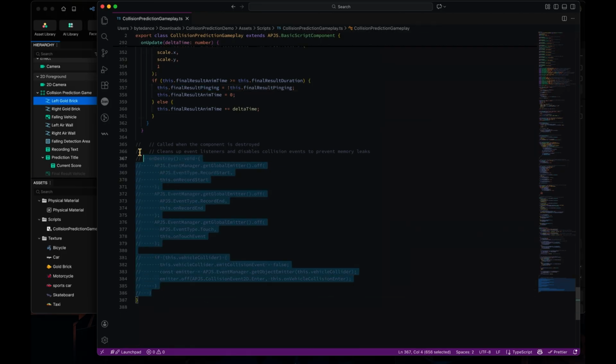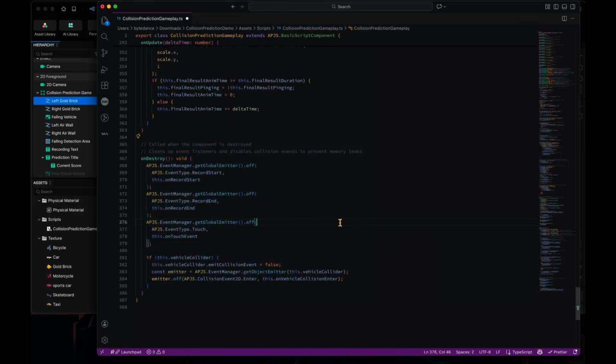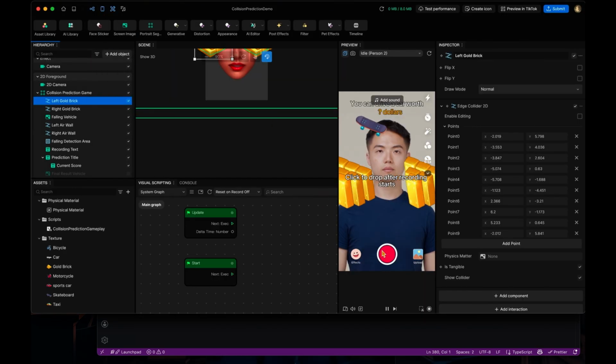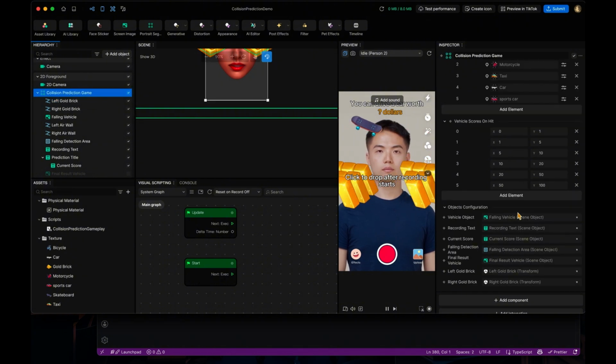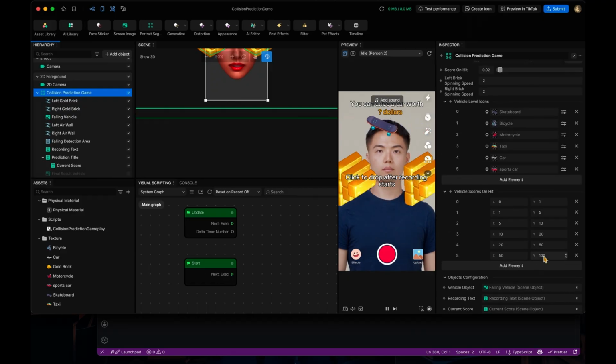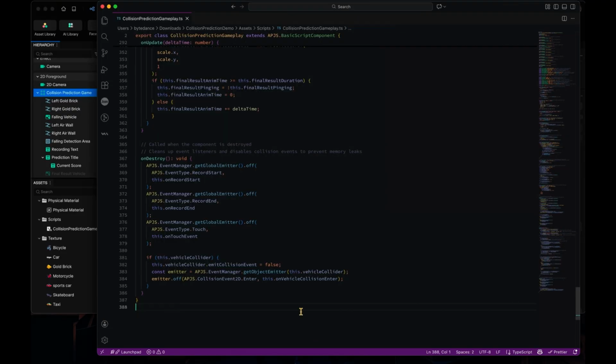And finally, don't forget, we will need to clear the subscription when this script gets destroyed. That means when the game is quit, or when in the editor we sometimes delete the object that has been attached with the script, or just simply delete the component, it will call onDestroy.